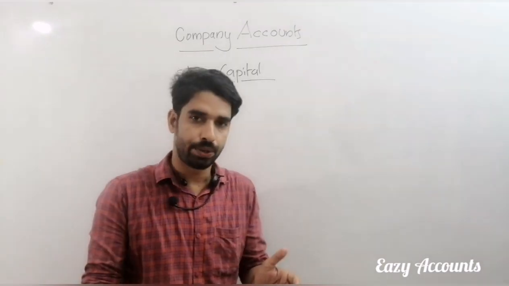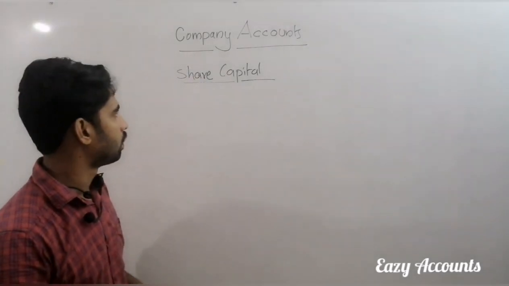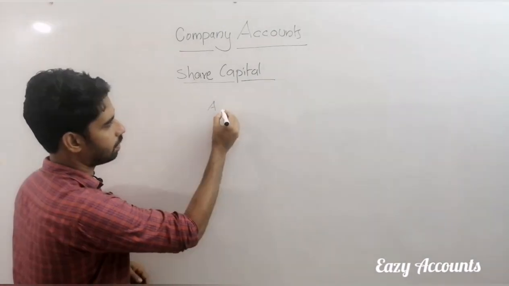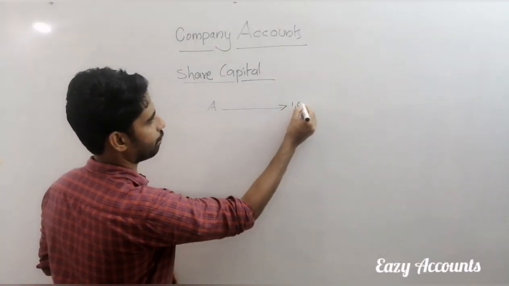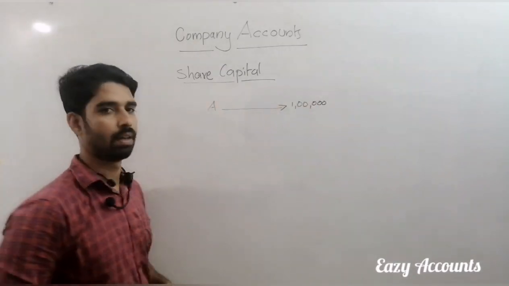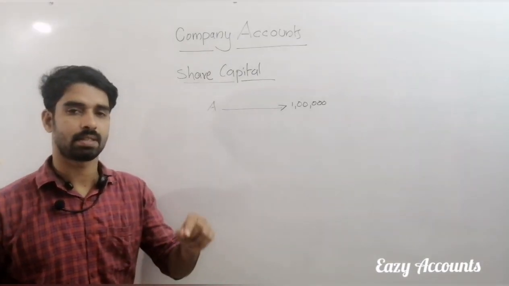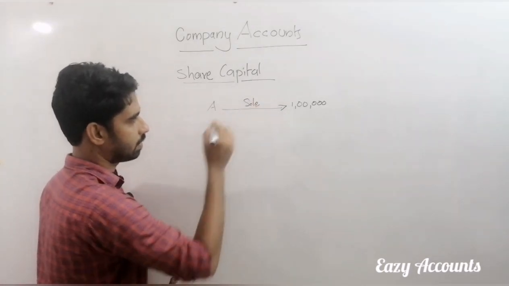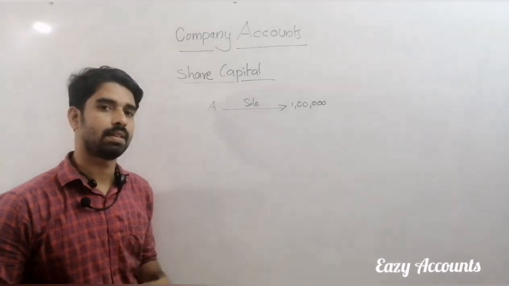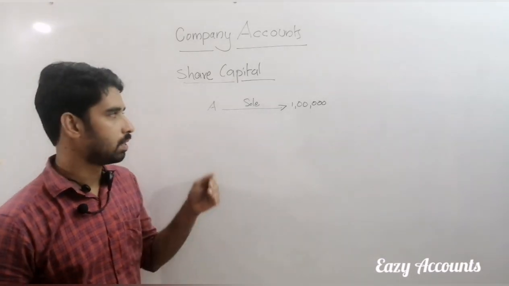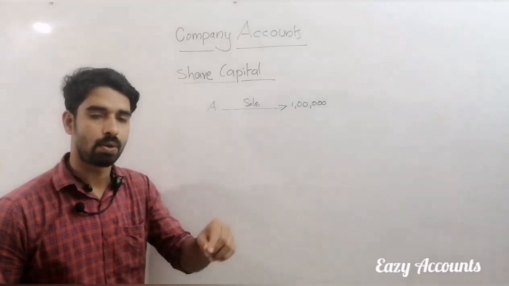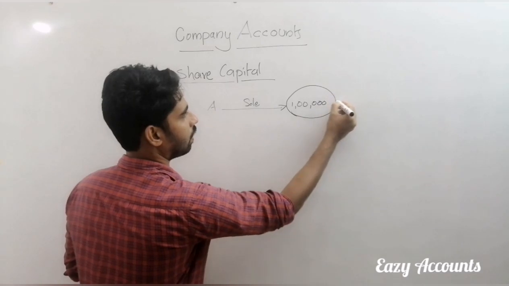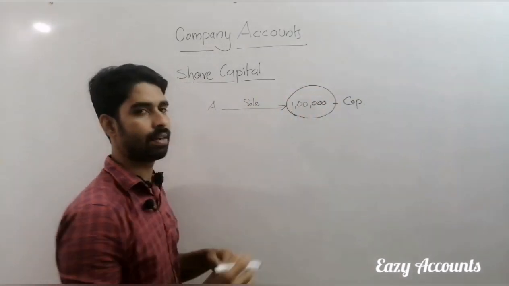Listen, we are going to share capital. For example, A started a business organization with rupees 1 lakh. If it is started by a single person, and he is controlling the firm, he is the manager, this type of organization will be a sole proprietorship. And this invested 1 lakh rupees is called the capital of that firm.